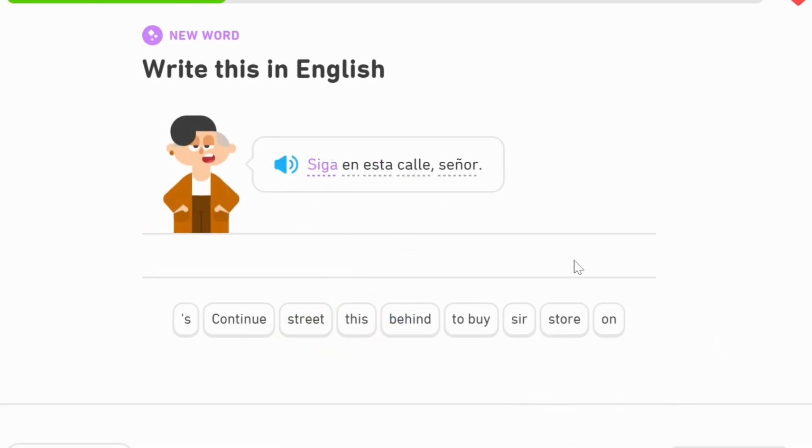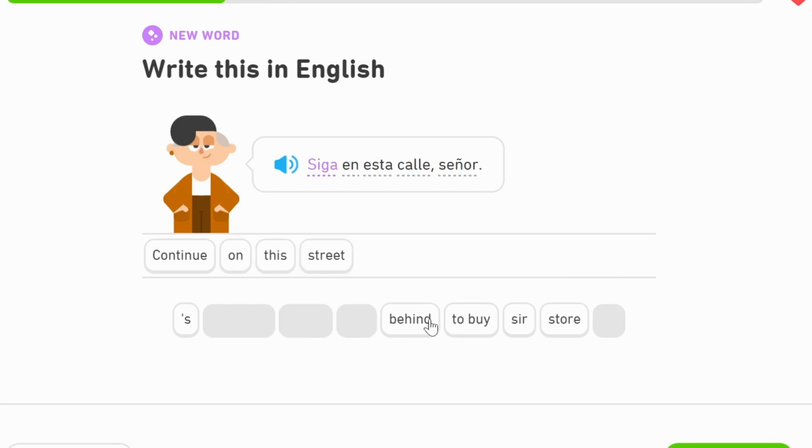Siga en esta calle, señor. En esta calle is in, or on, or at this street. Esta without an accent is this, and they've put an A on the end because calle is a feminine word. La calle. Calle means street. But what does this first word mean? It's a new word that Duolingo's recommending. It actually means continue. So continue on this street, sir.